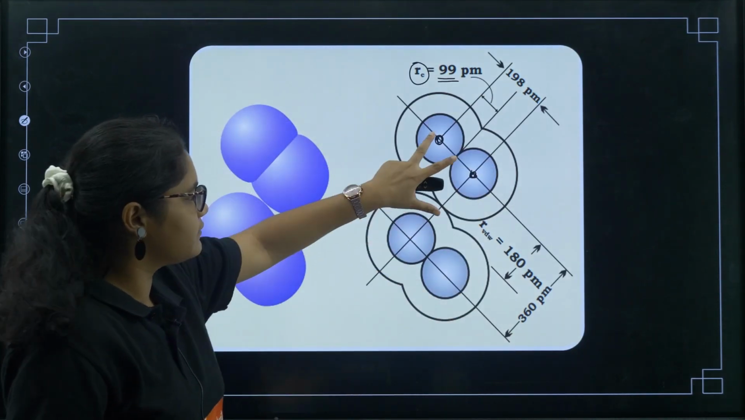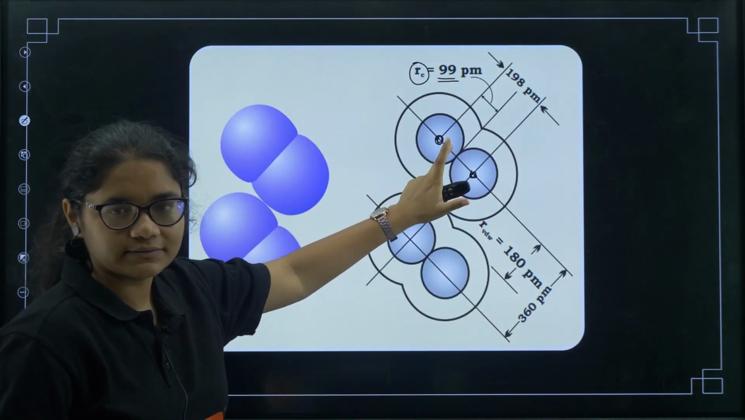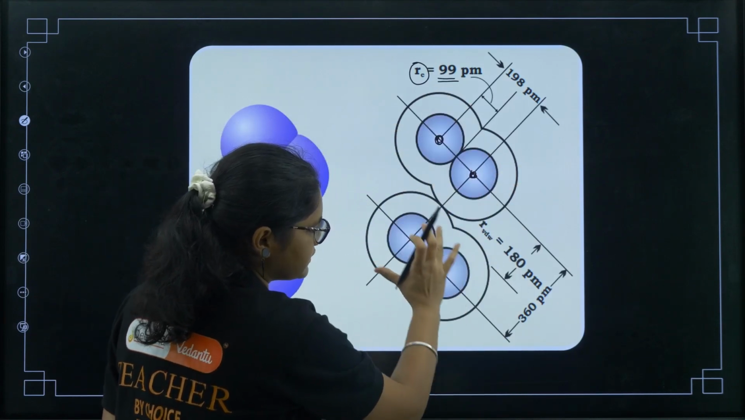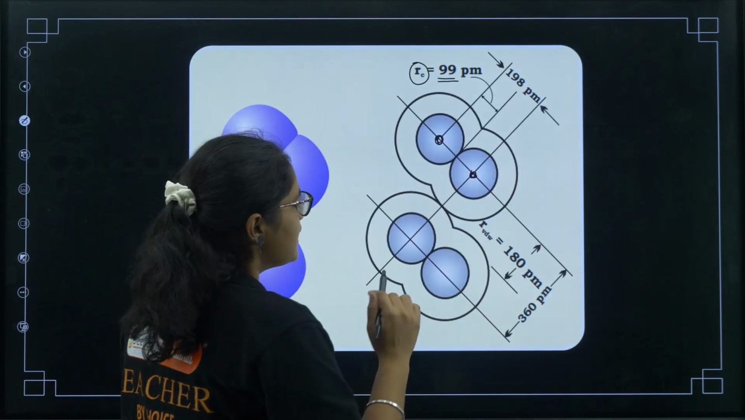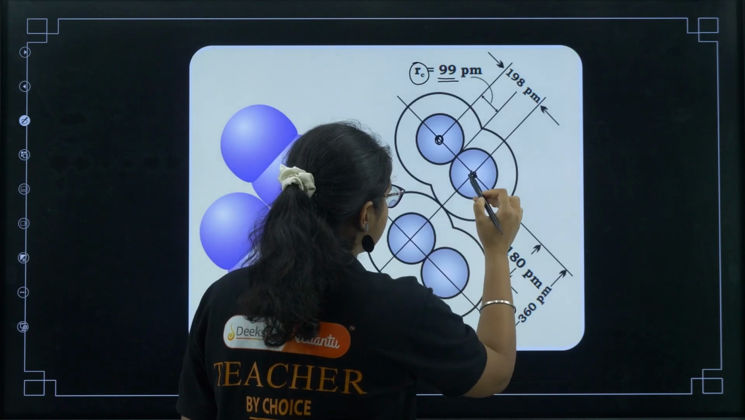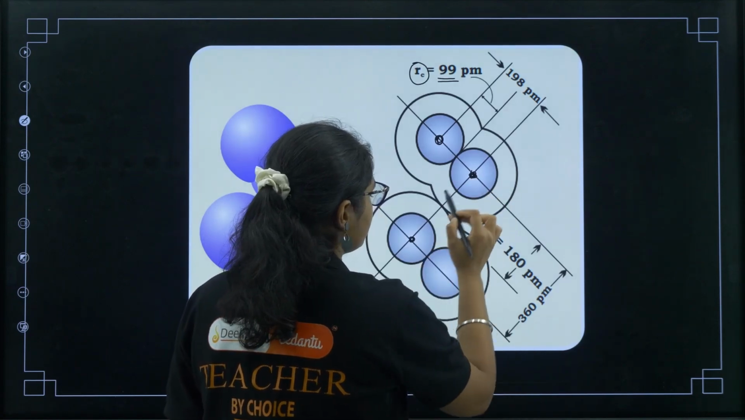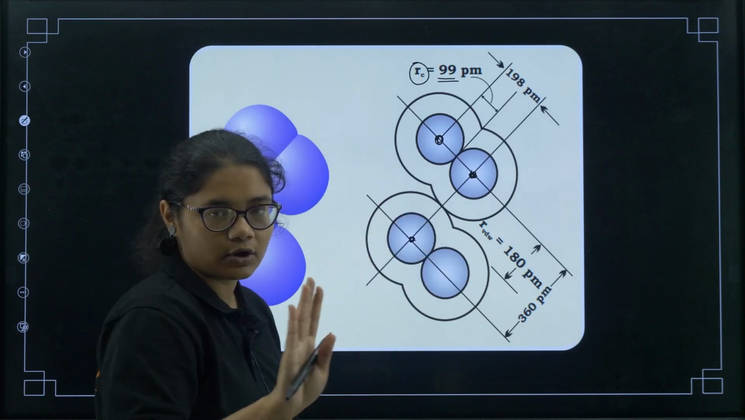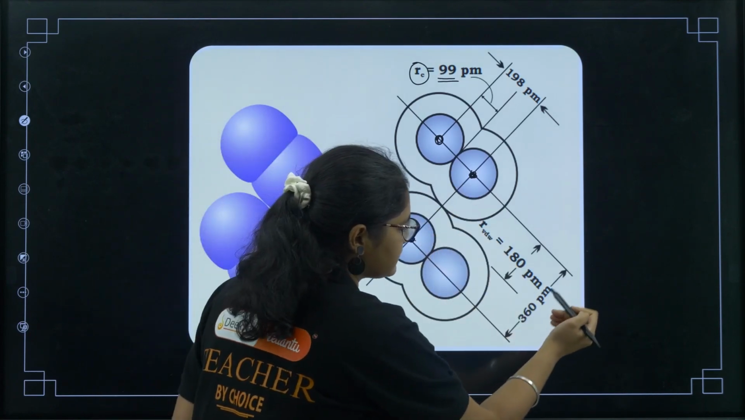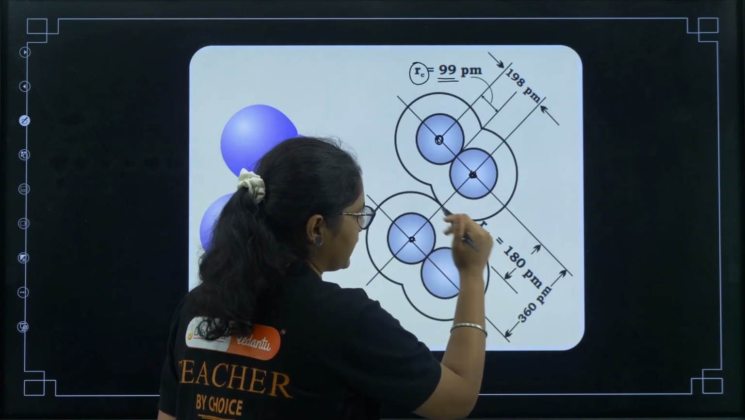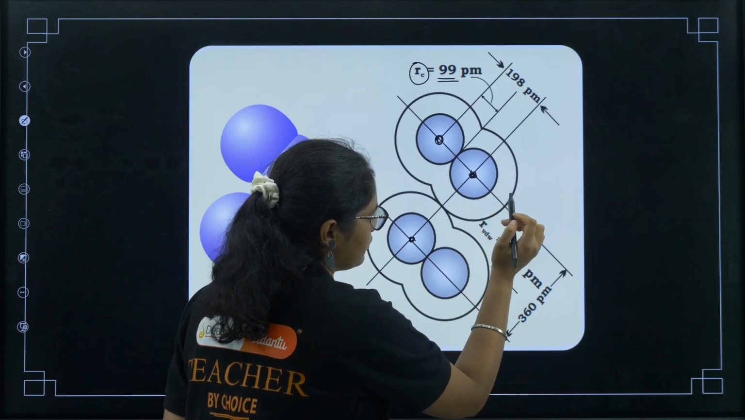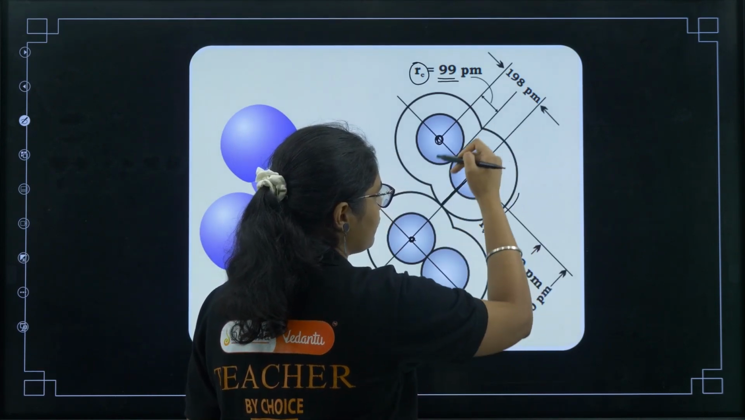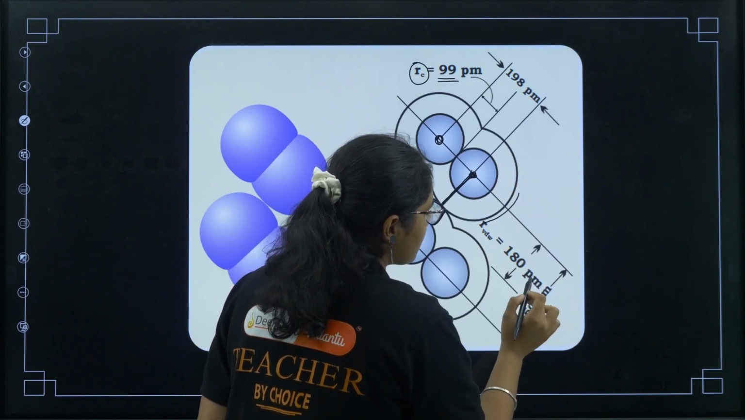Why? Because here we have considered two bonded atoms. Now if you see, this is one chlorine molecule, this is another chlorine molecule. The distance between the nucleus of this chlorine and this chlorine, which are not bonded, is 360 picometer, and if you take half of this, it is 180 picometer. So this distance, 180 picometer, which tells you about the overall size of the atom, is called your van der Waals radius.